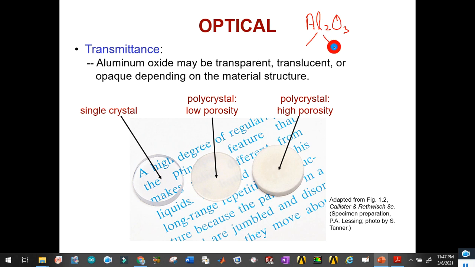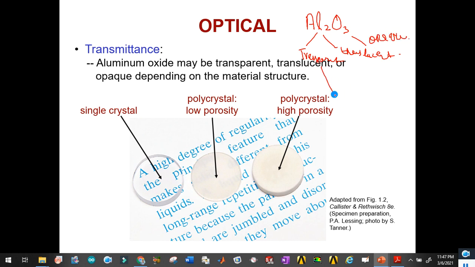It exists in three types of optical properties. One of them is totally transparent, another one is translucent, and another one is opaque.